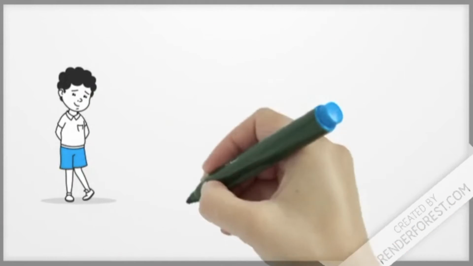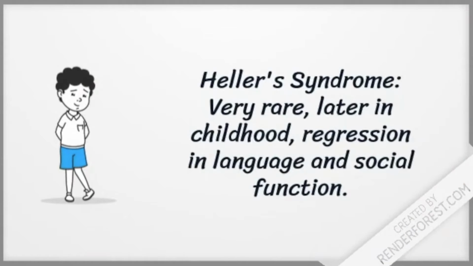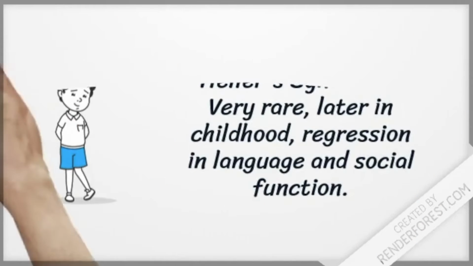Our third type of autism is known as childhood disintegrative disorder, aka Heller's syndrome. Yes, it is incredibly rare and affects few children, but for those that it does affect, Heller's syndrome tends to show up later in childhood and can cause quick regression in areas such as language and social function.